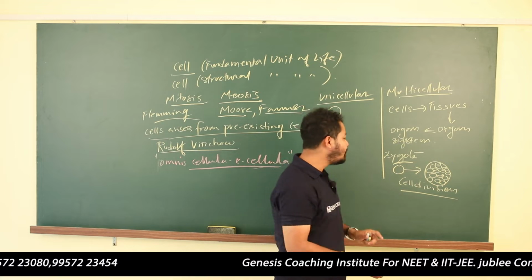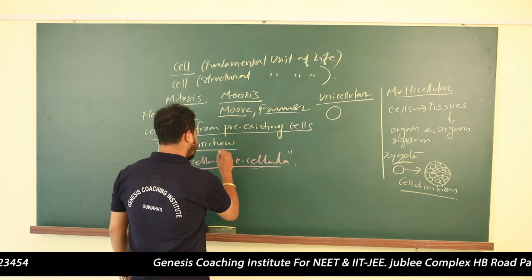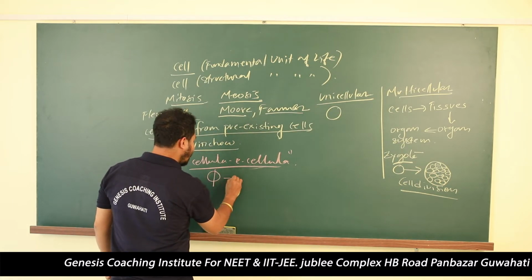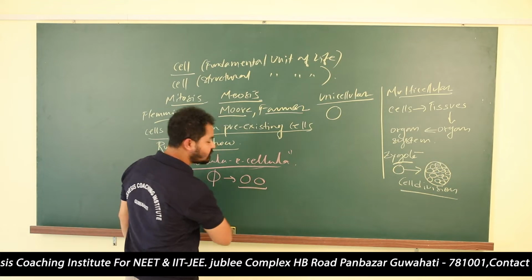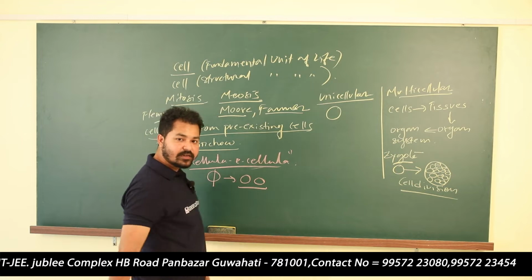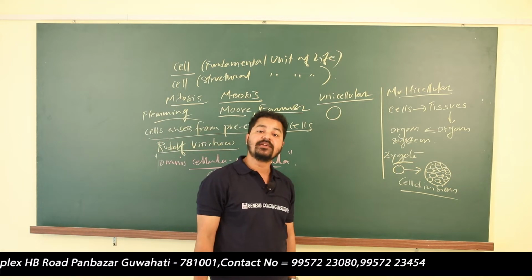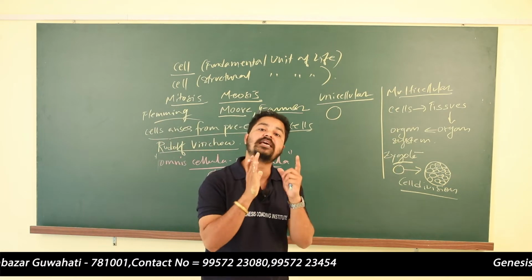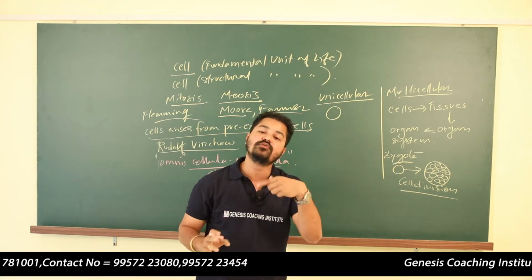One cell will divide. What does this statement mean? That means one cell will divide and form two cells. This is known as cell division. This is the topic I am trying to make you understand: how a cell will divide and how it will produce another cell.